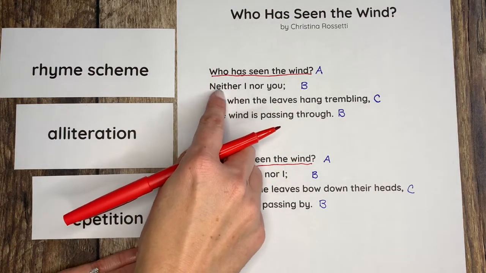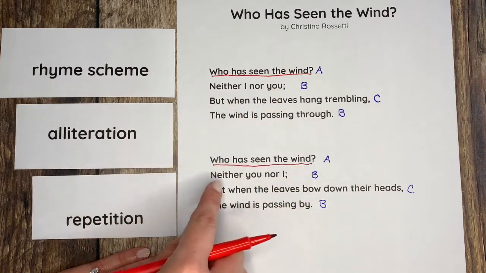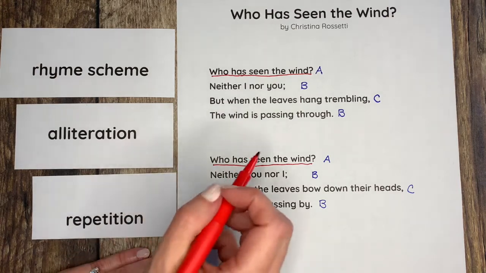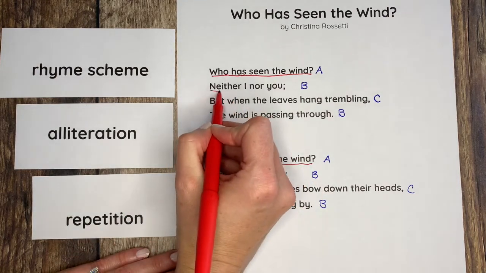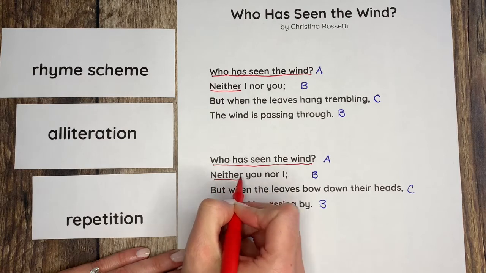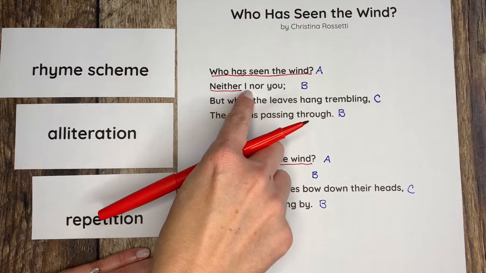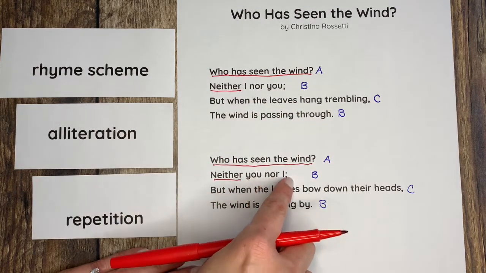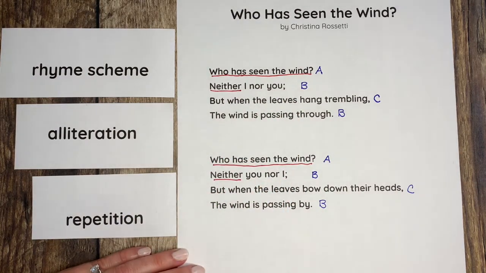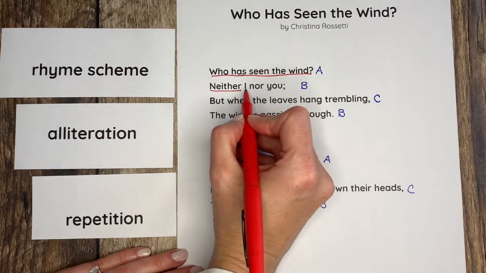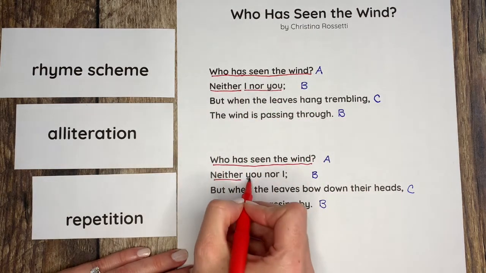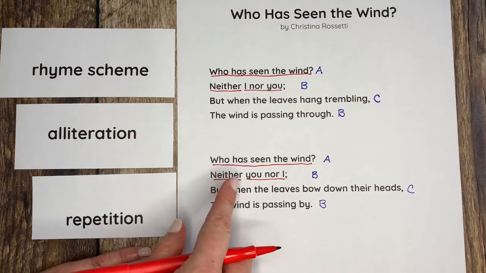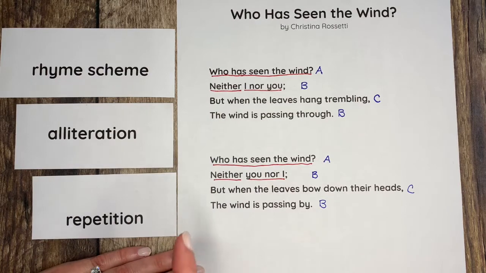The next line, neither I nor you. Let's look down here to the second stanza, neither you nor I. Okay, we've got some more repetition, don't we? I'm going to underline the word neither. She uses the same words, I nor you, and you nor I. Those words are repeated, but in a different order. So we can still count that as repetition. It's not repeated in the same order, but she's still using the same words.